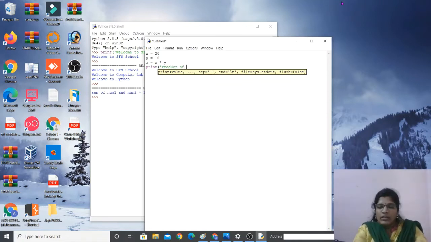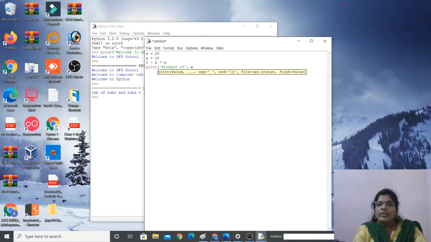Okay, so you just simply write the syntax, product of. Okay, so here what I'm going to do is product of x and y, right? So shall we write it as product of 10, 20 and 10? So for that, what you have to do is close this bracket. Okay, put a comma, then write x.